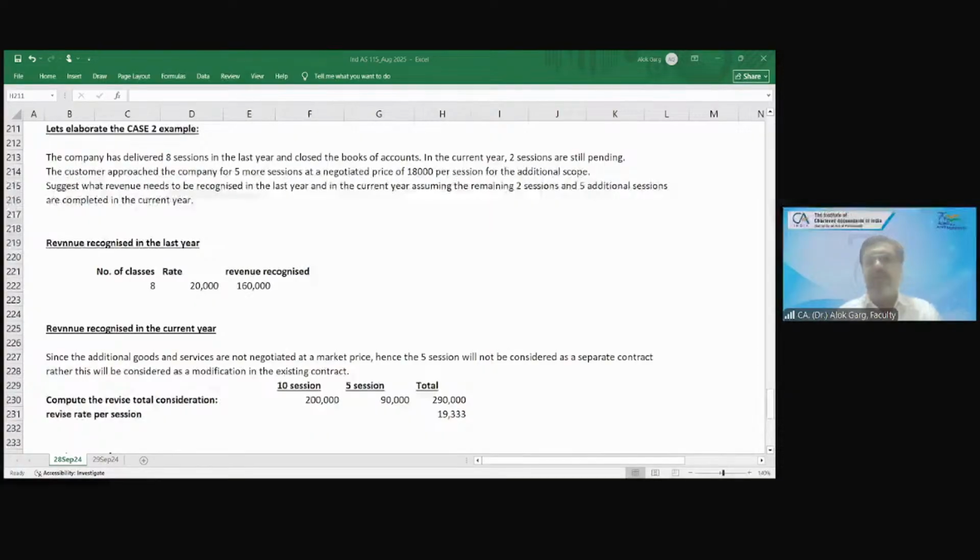ये जो standard है, this is a little bit complex standard, right? But not to worry. I have lots of examples. I'll cover lots of case studies to make it simpler and simplest, right? But whatever I have explained so far, are you able to understand the context of the standard, the theme of the standard? Are you able to understand? Are you enjoying the session?